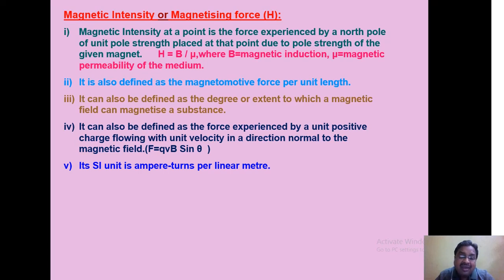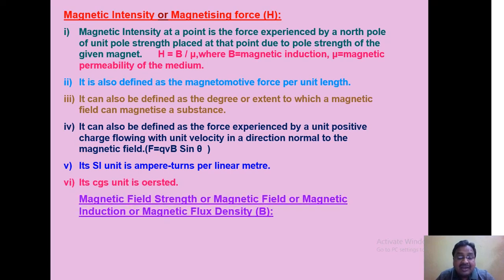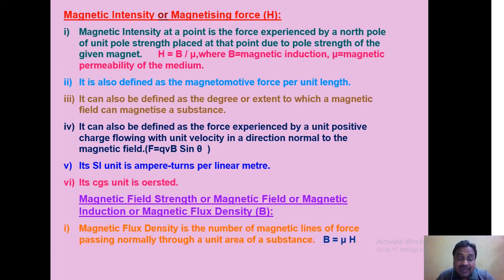That's why it is defined as the force experienced by a unit positive charge flowing with unit velocity in a direction normal to the magnetic field. Here the SI unit of magnetic intensity is ampere turns per linear meter, and in CGS it is measured in oersted.